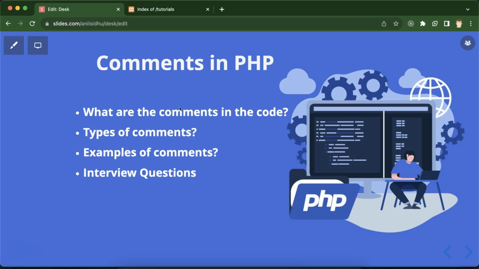So comments are like text notes which are used to explain the source code. You may want to ask, why do I need to explain my code, or to whom do I need to explain my code? Sometimes we are not the only developer on our project.